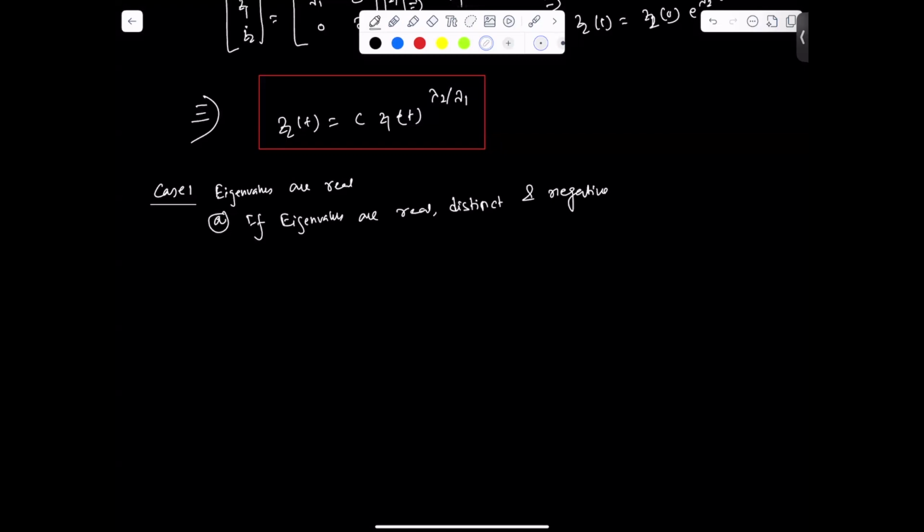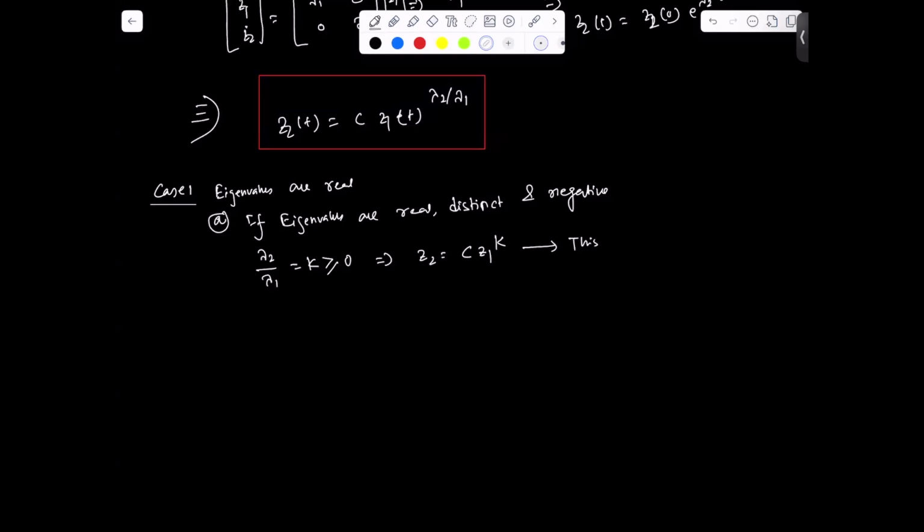and negative. If the eigenvalues are negative, for the second order system we have two eigenvalues, lambda 2 and lambda 1. If the eigenvalues are real, distinct, and negative, in that case we can write lambda 2 divided by lambda 1, which will be some constant because both are negative. Let's assume this is greater than or equal to 0. And from this, we can write Z2 equal to C Z1 to the power k.